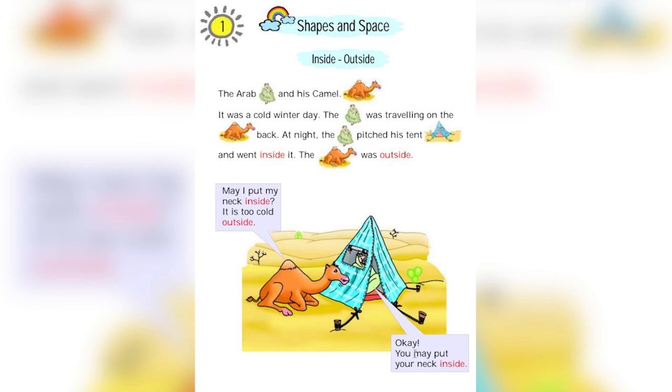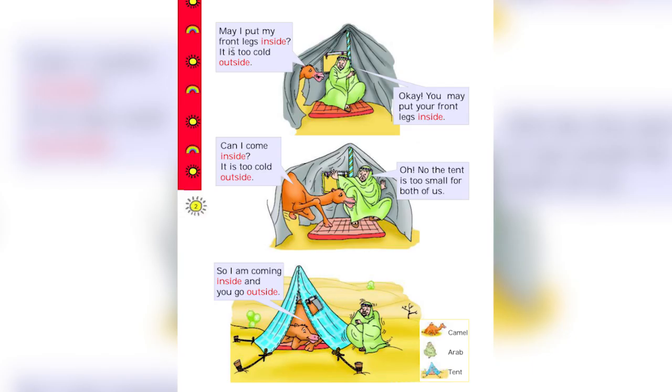Arab said, okay, you may put your neck inside. Then again the camel said, may I put my front legs inside? It's too cold outside. Okay, you may put your front legs inside.